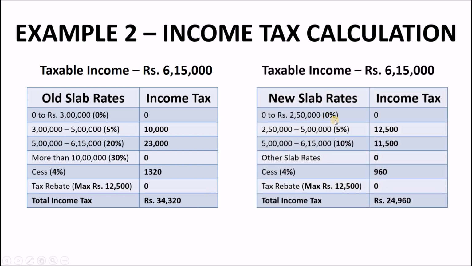Let us now calculate income tax based on new tax slab rates. No tax on income between Rs 0 to Rs 2.5 lakhs, 5% tax on income between Rs 2.5 lakhs to Rs 5 lakhs, which is equal to Rs 12,500. 10% tax on income between Rs 5 lakhs to Rs 6,15,000, which is equal to Rs 11,500. 4% cess will be applicable on total income tax, which is equal to Rs 960, which makes your total income tax equal to Rs 24,960.